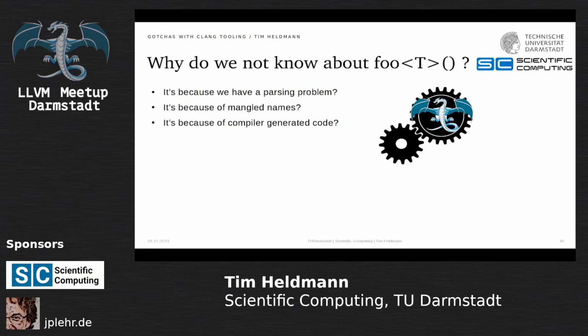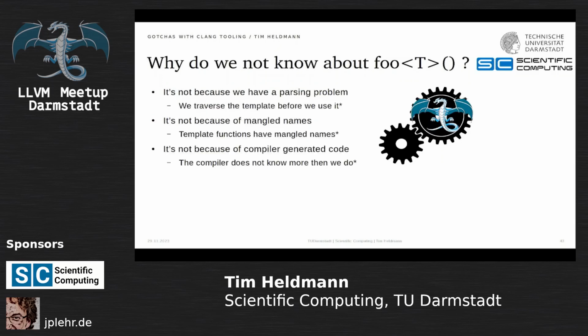Okay, great. It's not because we have a parsing problem. We traverse templates beforehand. Everything is fine. And it's not because of mangled names, because template function mangled names just work like any other mangled name. And surprise, it's not because of compiler-generated code, because the compiler does not know more than we do, as was the case in the Lambda functions. But there is an asterisk here and here and here, because it's partly because of all of them.